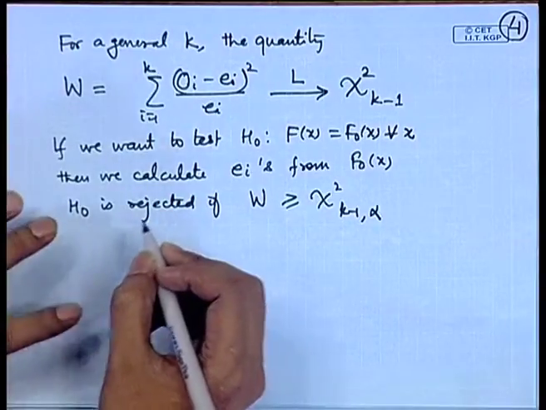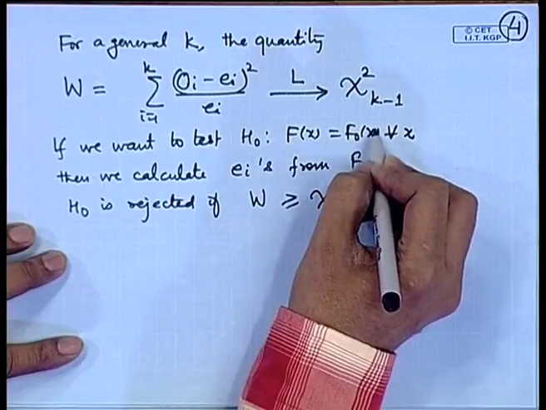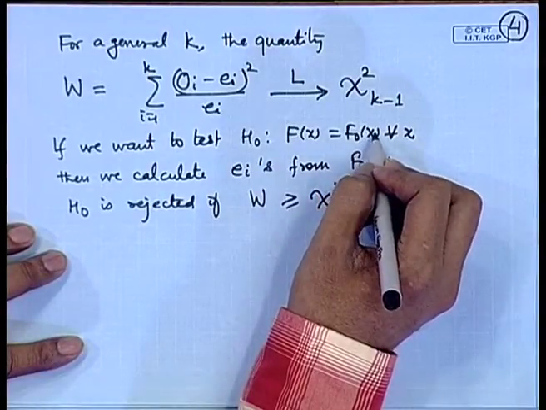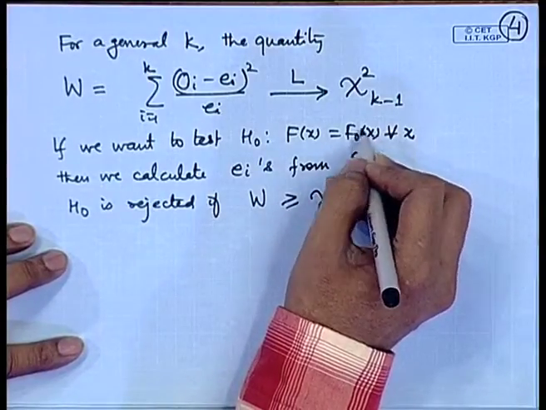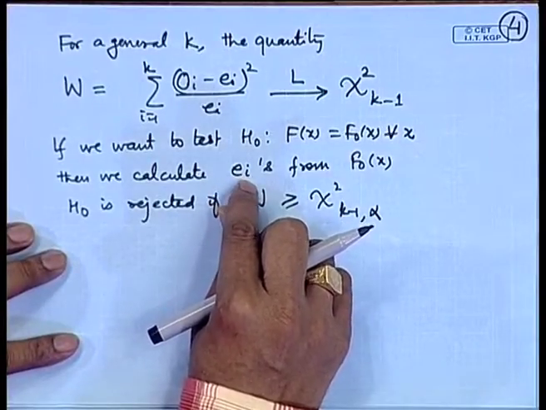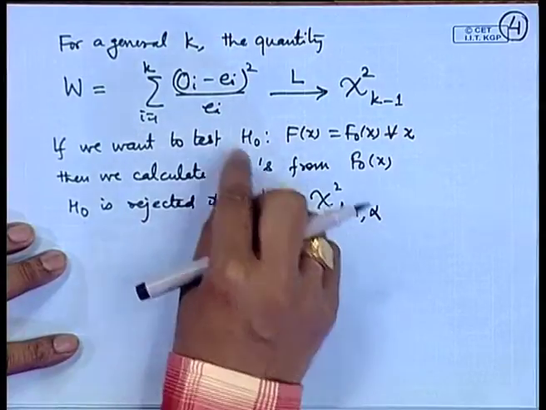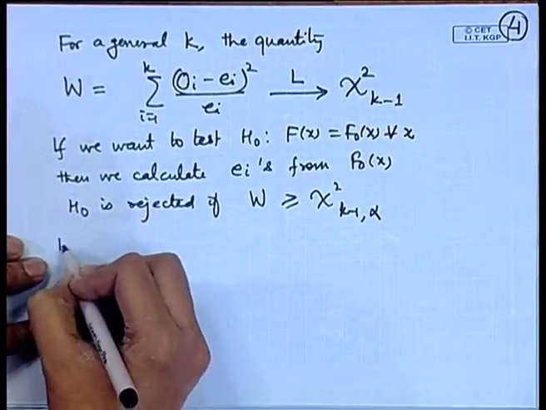Now, there may be a situation where f naught may not be completely known, that means, it may include certain parameters. If so, then from the data we can estimate those parameters also, and then in place of E I we use E I hat.